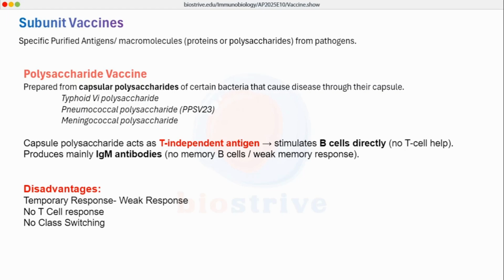So in case of polysaccharide vaccines, we have no T cell response, there will be only B cell response, there will be production of only IgM antibodies, there will be no class switching, so we get no IgG antibodies, and there will be no memory response as well. The examples of polysaccharide vaccines are typhoid polysaccharide vaccines, pneumococcal polysaccharide vaccines which are PPSV23, and some meningococcal vaccines as well.